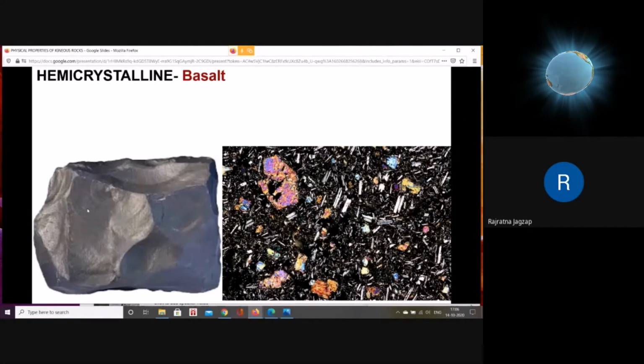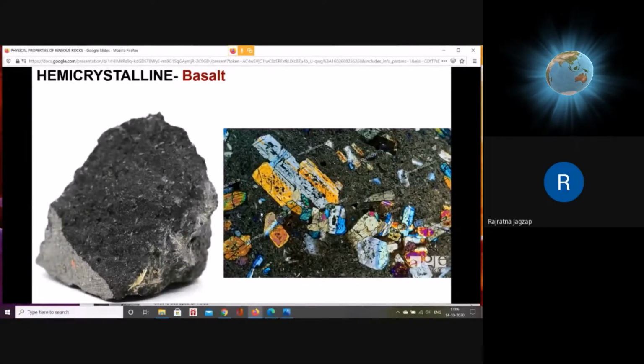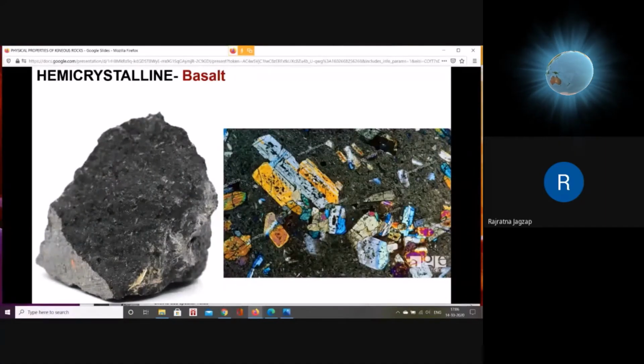These are hemicrystalline. Example is basalt: fine grained, the dark color is glass, and the coarse grained parts are the other minerals. This is another porphyritic basalt. This basalt is different. You can see clearly the porphyry, that is, phenocrysts in a groundmass.